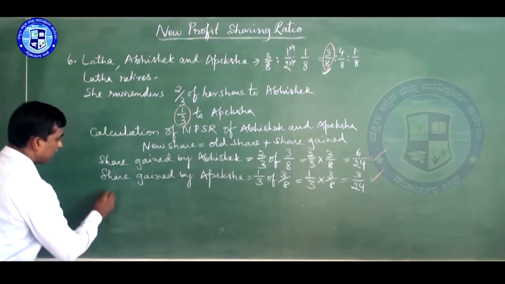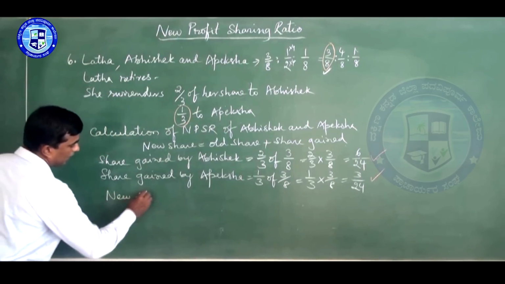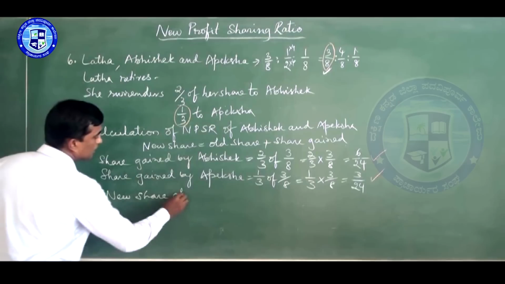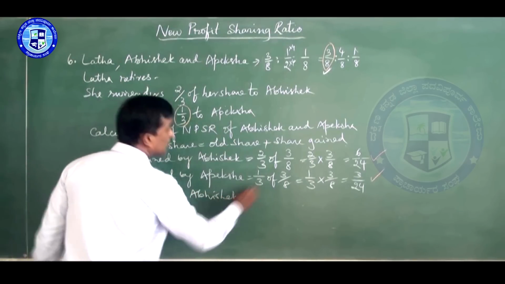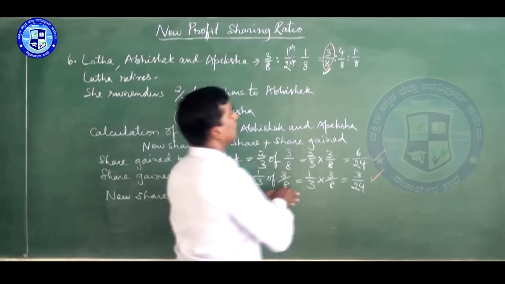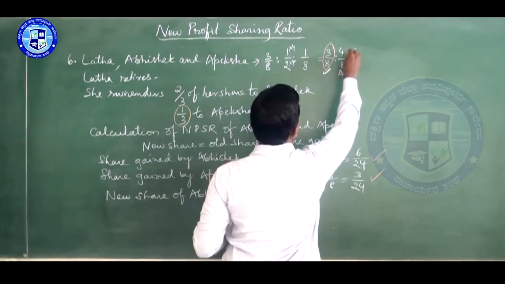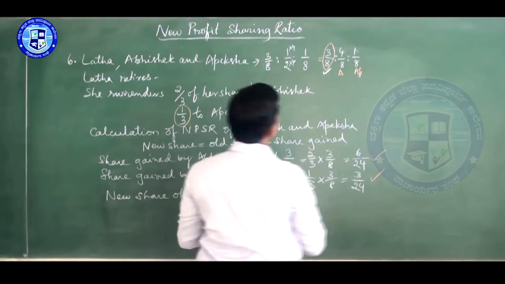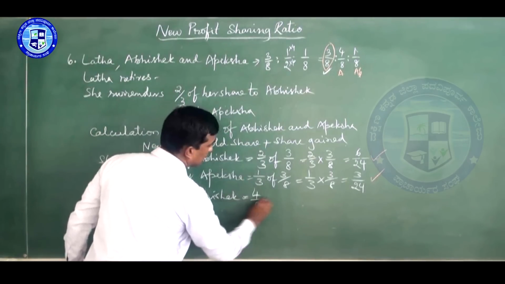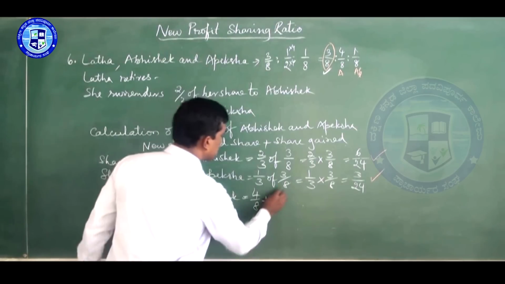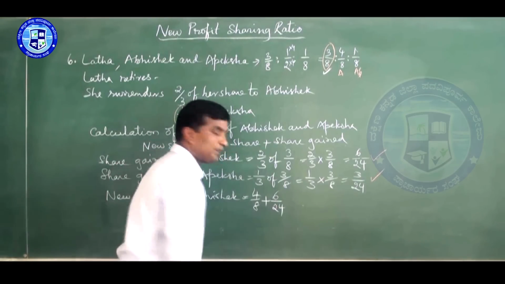Right, next line. New share, you have to calculate one by one. New share of Abhishek is equal to old share of Abhishek. This one is Abhishek, this is Apeksha. So you can write 4/8 plus 6/24.